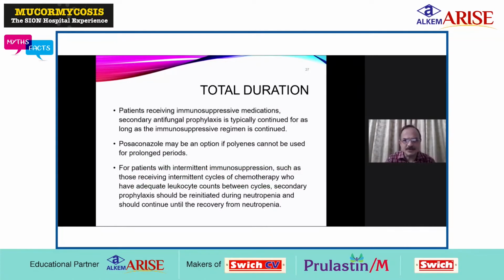For patients receiving immunosuppressive medications, secondary antifungal prophylaxis is typically continued for as long as the immunosuppressive regimen is continued. Posaconazole may be an option if polyenes cannot be used for prolonged periods. For patients with intermittent immunosuppression, such as those receiving intermittent cycles of chemotherapy, who have adequate leukocyte counts between cycles, secondary prophylaxis should be reinitiated during neutropenia and should be continued until recovery from neutropenia.